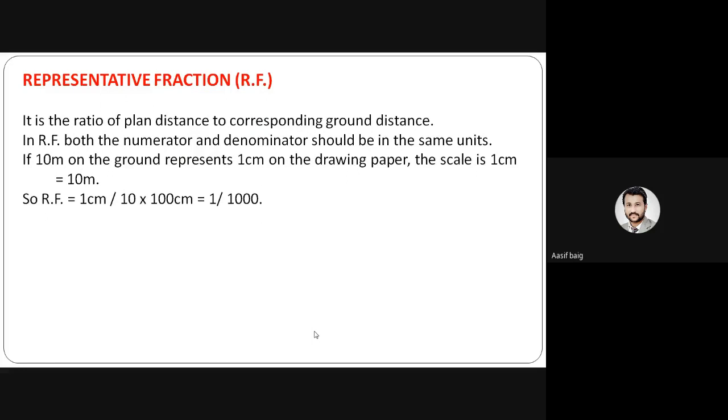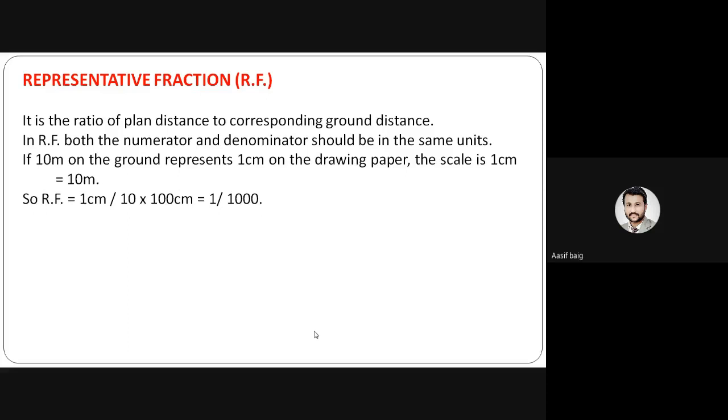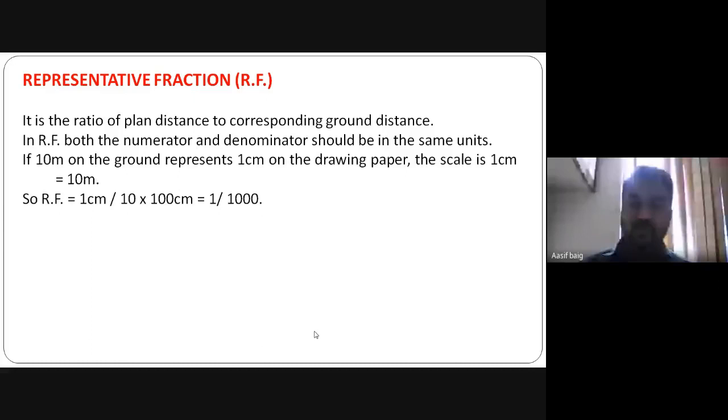Now, what is meant by the representative fraction? It is the ratio of plan distance to the corresponding ground distance. Representative fraction is the ratio of plan distance to the corresponding ground distance. So in RF, both the numerator and the denominator should be in the same unit. If 10 meters on the ground represents 1 centimeter on the drawing paper, the scale is 1 centimeter equals 10 meters. So RF equals 1 centimeter divided by 10 into 100 centimeters. So this is 1 by 1000.